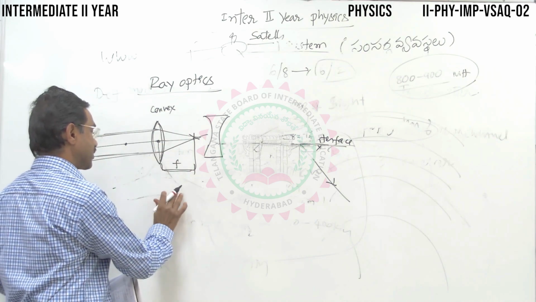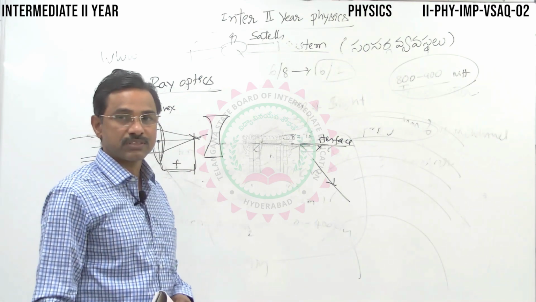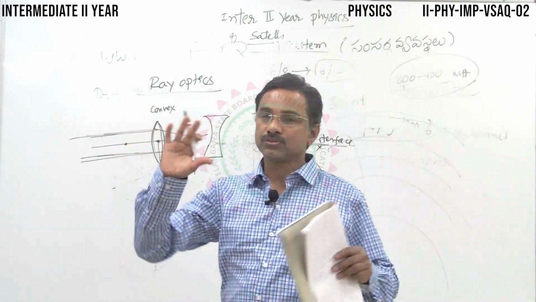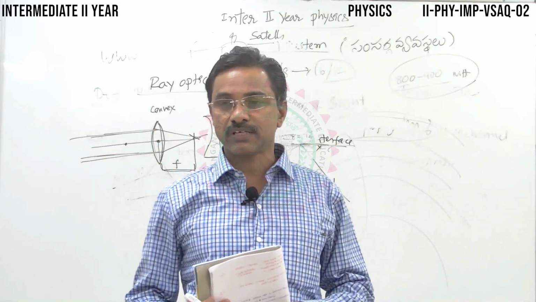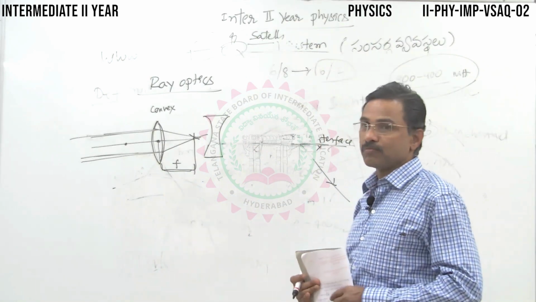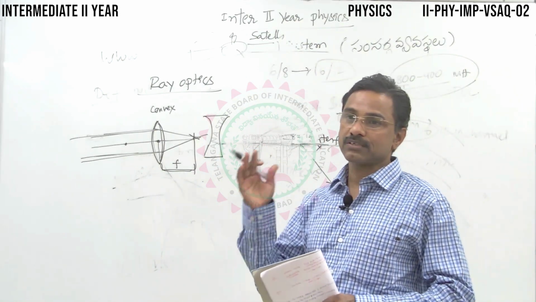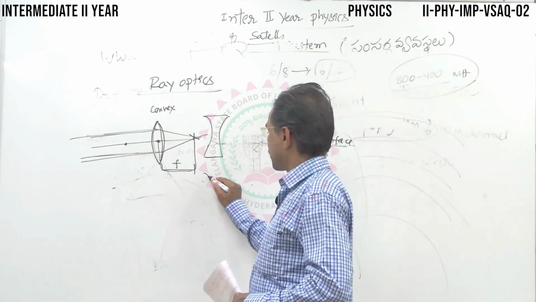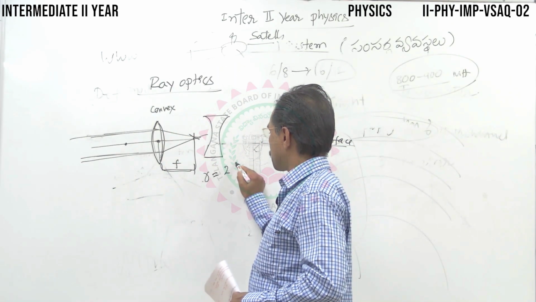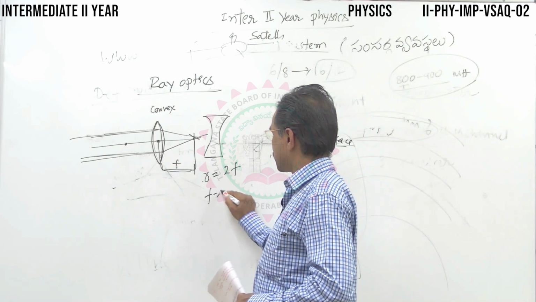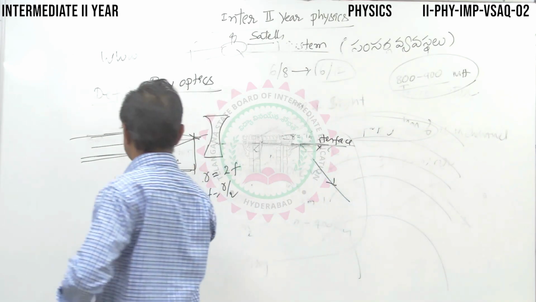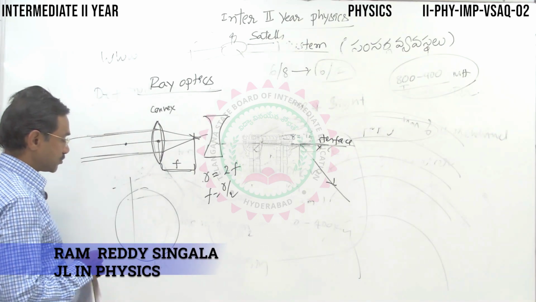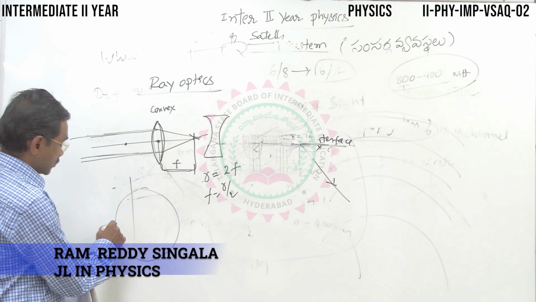Then the radius of curvature. This is a spherical surface, part of a spherical ball, right? The radius of curvature is the radius of the spherical ball from which the spherical surface is cut. The radius of curvature is 2f, or f is equal to R divided by 2. Imagine a transparent spherical ball, slice it, and make a spherical surface.